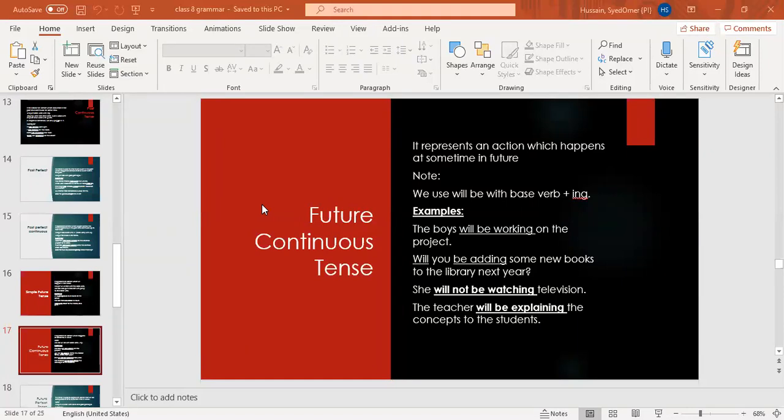So you will remember that continuous tense means that we have to put ing with the base verb because it is in continuation. Our action is not yet completed. Our action is going on. If they have asked present continuous, you will put is or am. If they have asked past continuous, you are going to put was, were. If they have asked future continuous, you will put will be or shall be. Okay? So this thing must be very clear to you.